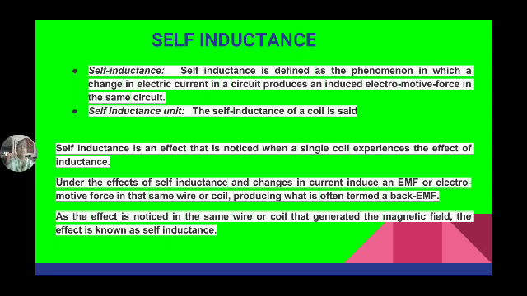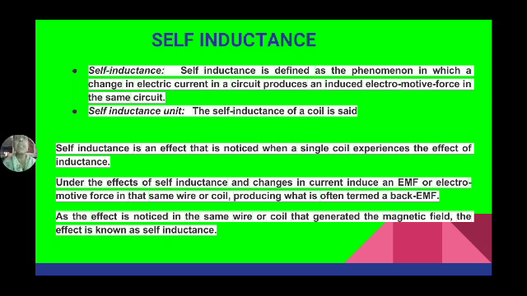Because of that property only, the current is changing and it is opposing. So that change in flux is what causes EMF. What we can say is that self-inductance is the only cause to develop the EMF induced in the coil. Self-inductance only is the cause to develop the EMF in the coil.